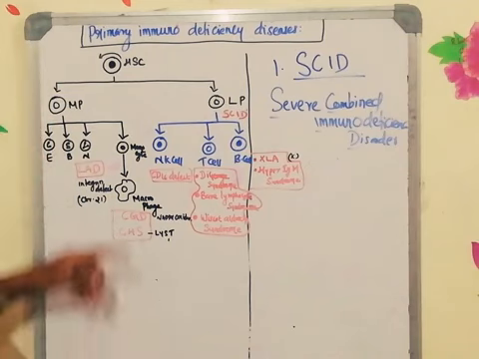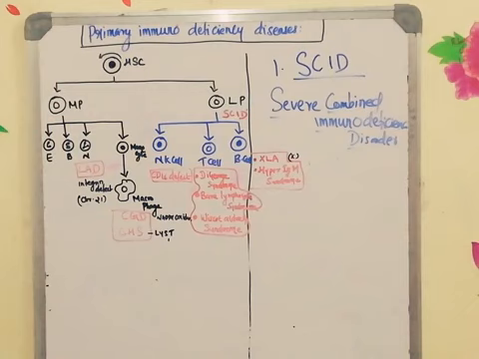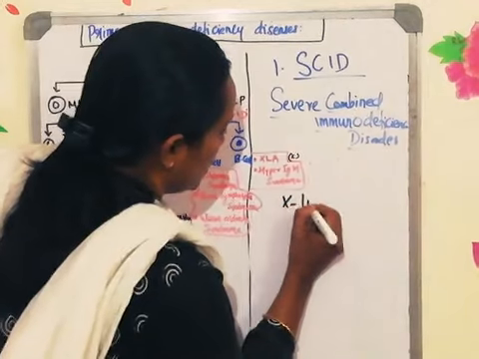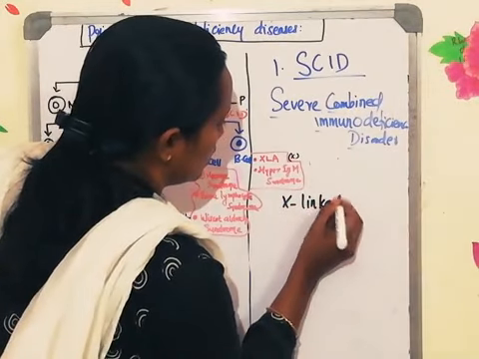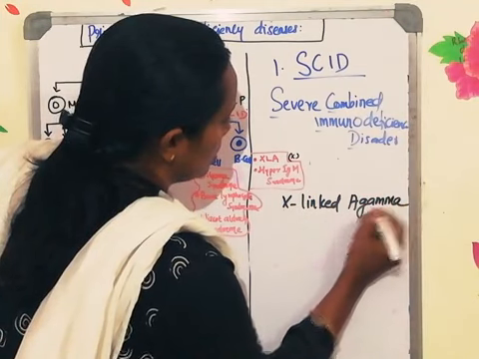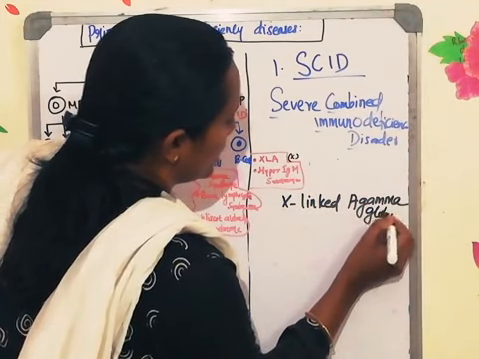Now the next one is known as XLA. XLA stands for X-linked agammaglobulinemia.